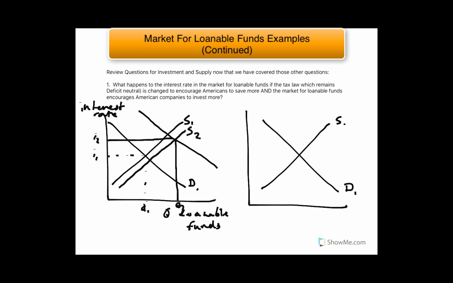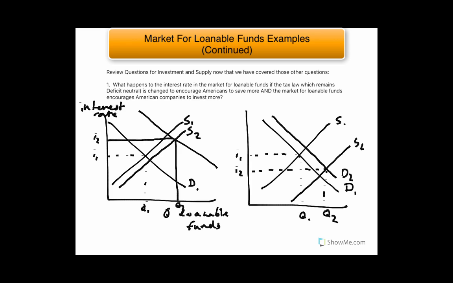Here, let's suppose that instead demand for loanable funds goes up by a little bit to D2, and the supply of loanable funds goes up by a lot to S2. Remember, this was our initial equilibrium, Q1, I1, and this now is our new equilibrium, I2 and Q2. So look at both these cases.